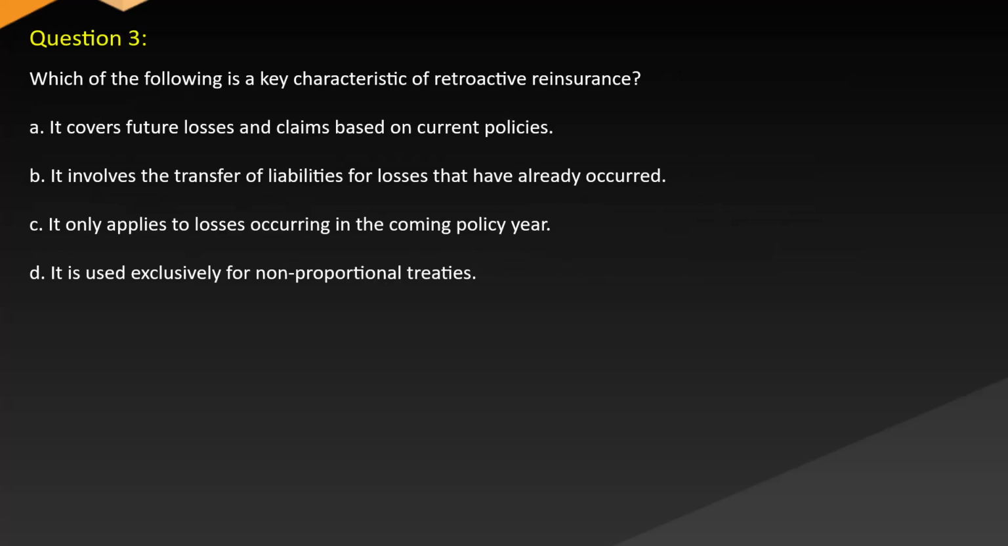Question 3. Which of the following is a key characteristic of retroactive reinsurance? A. It covers future losses and claims based on current policies. B. It involves the transfer of liabilities for losses that have already occurred. C. It only applies to losses occurring in the coming policy year. D. It is used exclusively for non-proportional treaties.